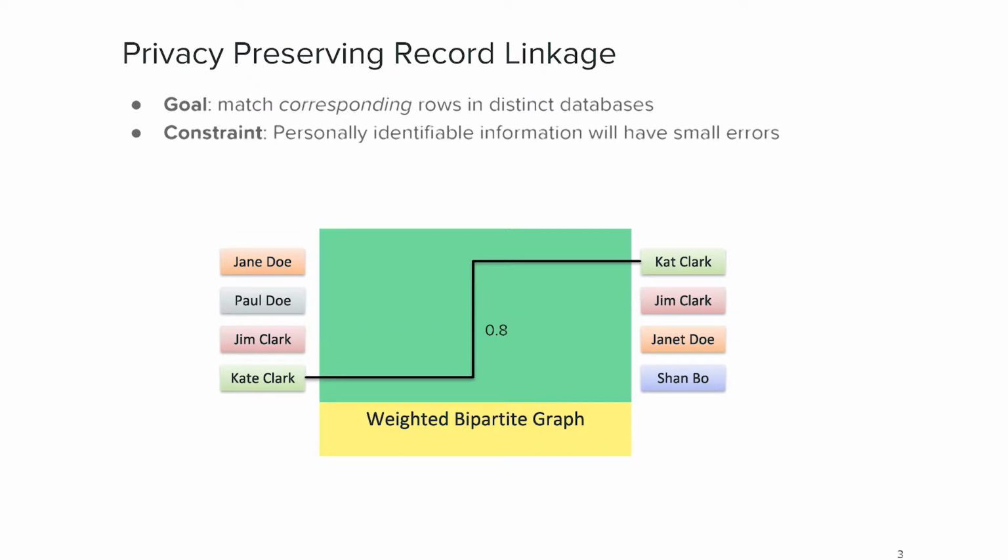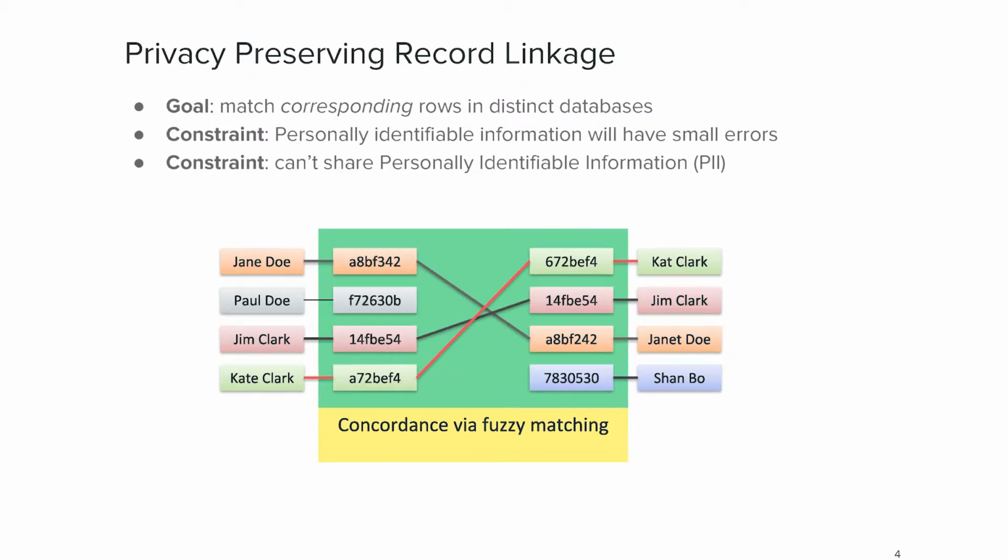Sounds pretty easy, right? There's a little bit of a constraint that we're concerned that the information we might use for this linkage will have small errors, so there'll be typos and things like that. Secondly, as the confidential computing group, we don't really want to share raw identifiers. Raw personally identifiable information is not what we're working with.